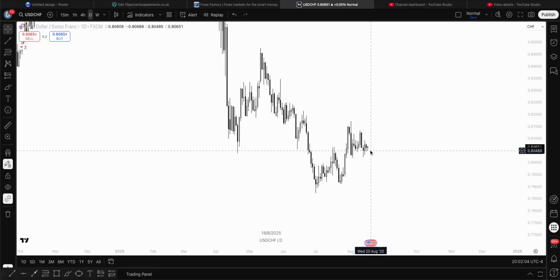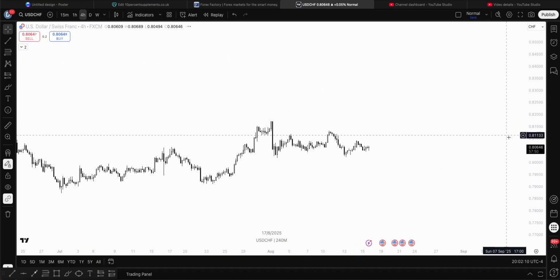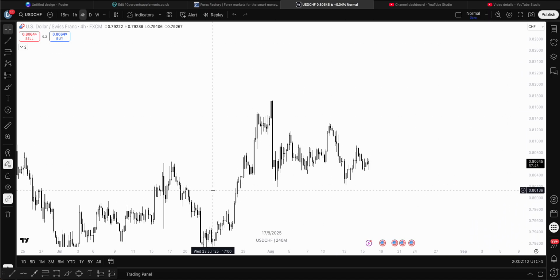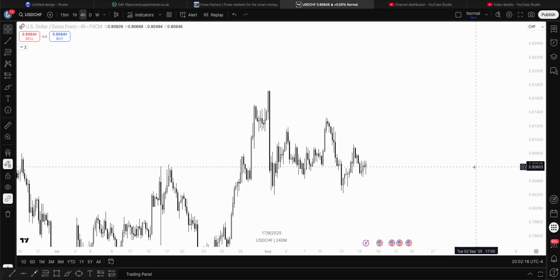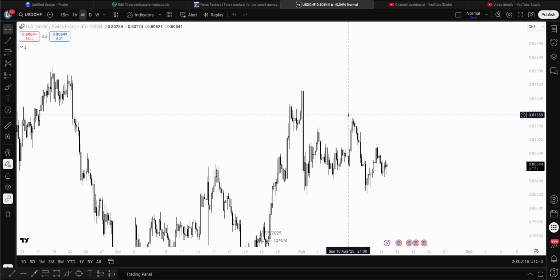Now, in terms of finding that re-entry that we spoke about, I'm not interested just now. We are in a consolidation. There's nowhere clear in my eyes that we can enter, but we do have these triple equal lows. I do think they're very, very viable target. I'm not very confident placing my stop loss here just now.